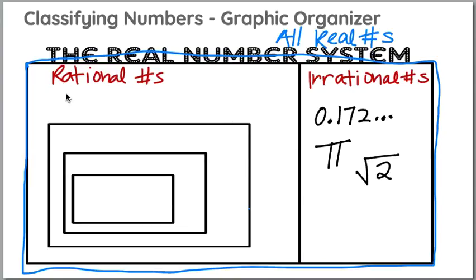Now for rational numbers on our left side, we do have decimals that repeat or end. So 3.17, where there's a repeating bar, or 0.25.